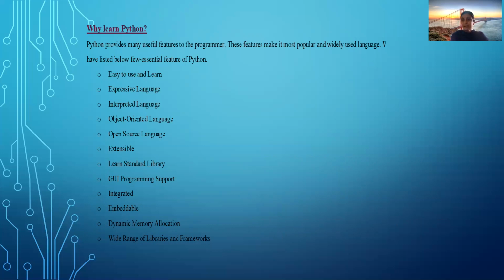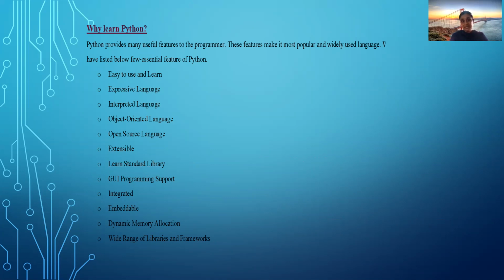But in Windows, you can use the GUI. That means you can use the mouse and the keyboard at the same time. In DOS and Unix, you can use only commands. That means text-based. But Windows is a graphical user interface.